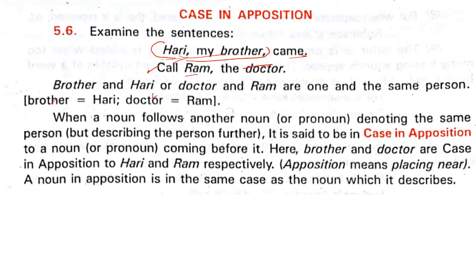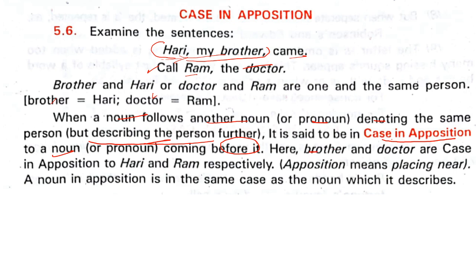Remember this. When a noun follows another noun or pronoun denoting the same person but describing the person further, it is said to be in case in apposition to the noun or pronoun coming before it.